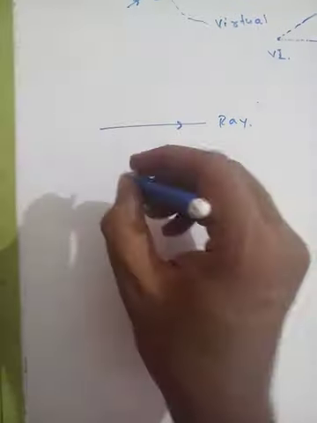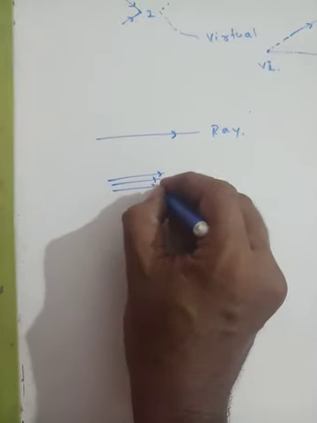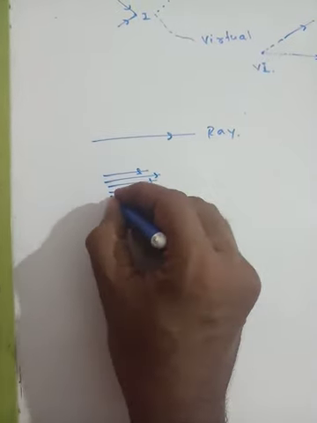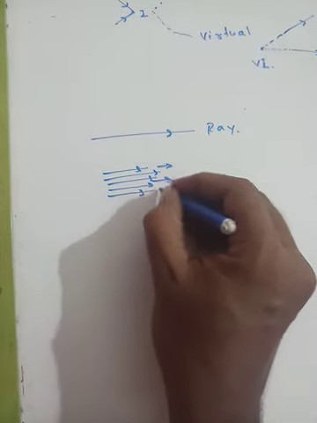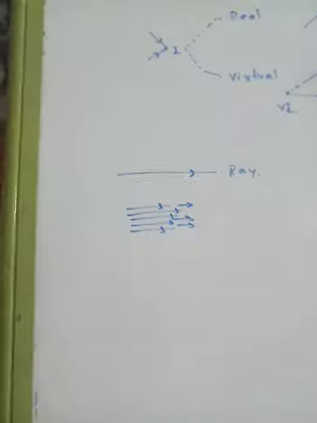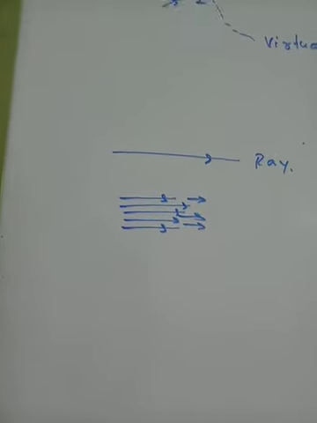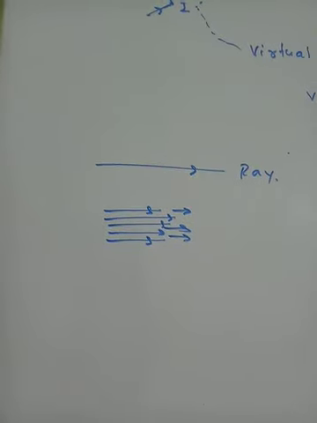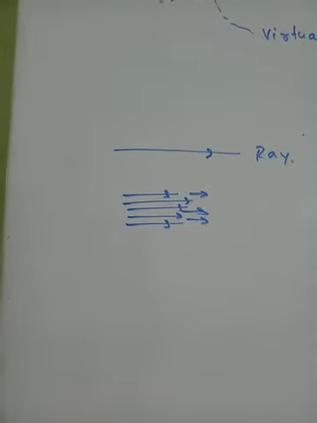When many rays of light are grouped together in a bundle, suppose you are seeing a very distant star in the sky, the light coming from that star has very few rays because it appears to be point size, no?